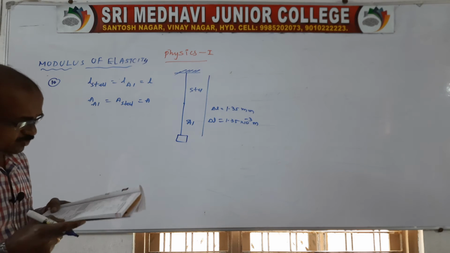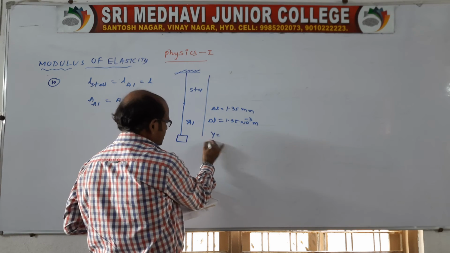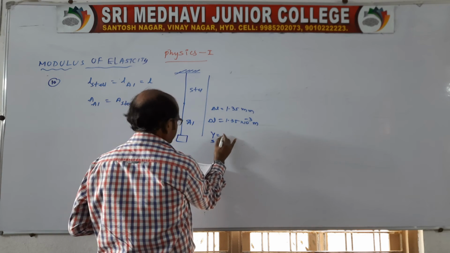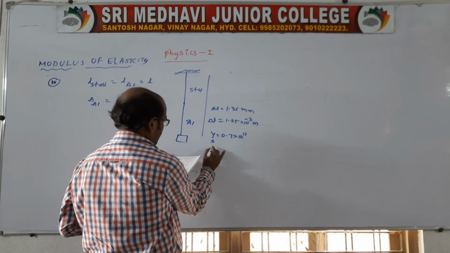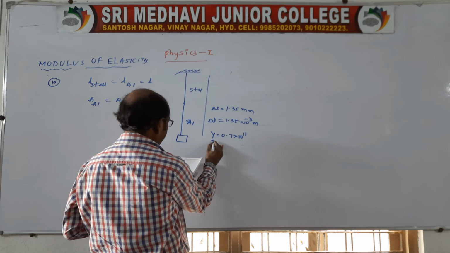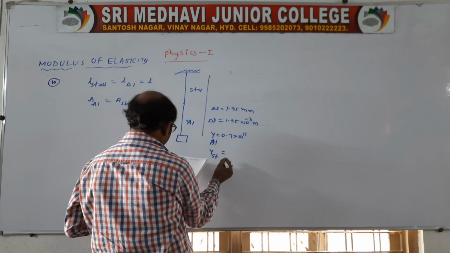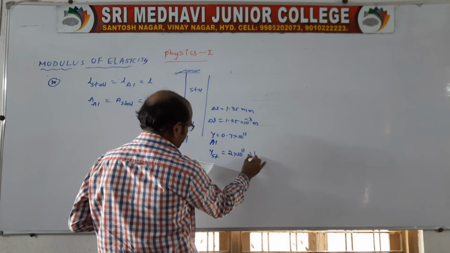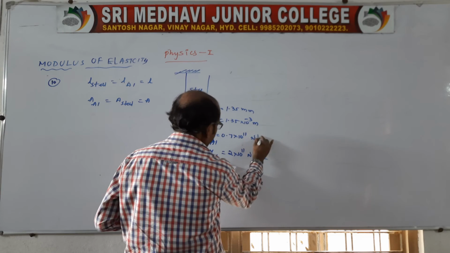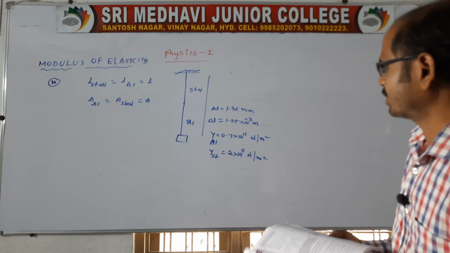Young's modulus of both the wires is given. Young's modulus of aluminum is given as 0.7 into 10 power 11, and for steel it is 2 into 10 power 11 Newton per meter square. So this is the given data.